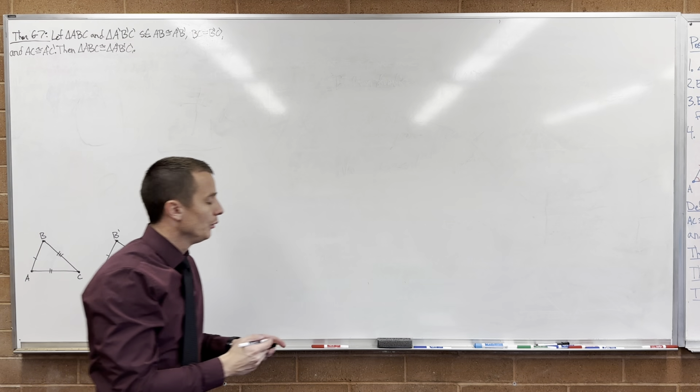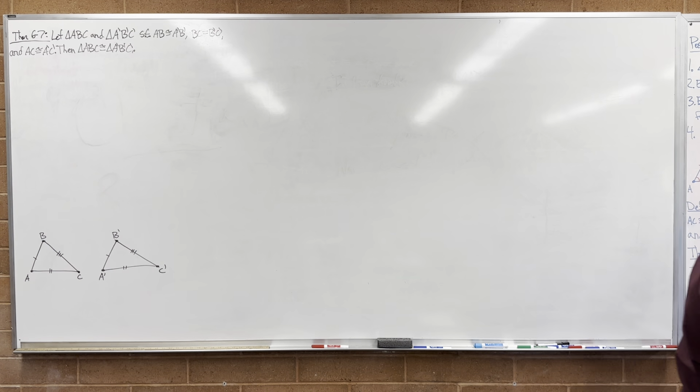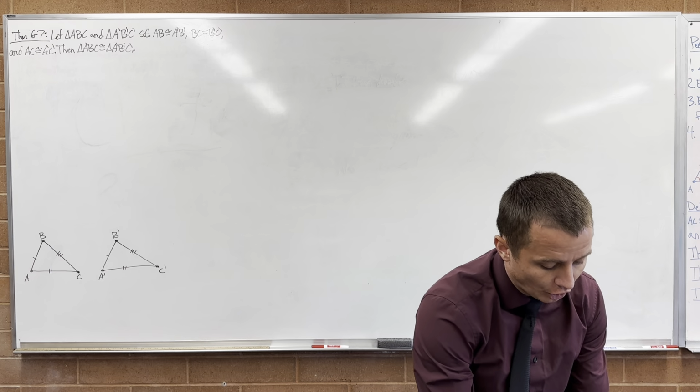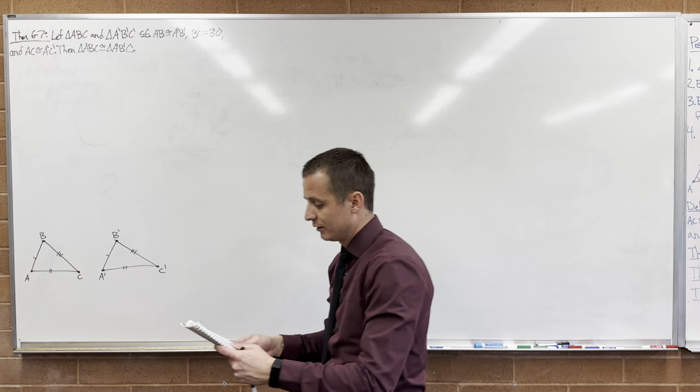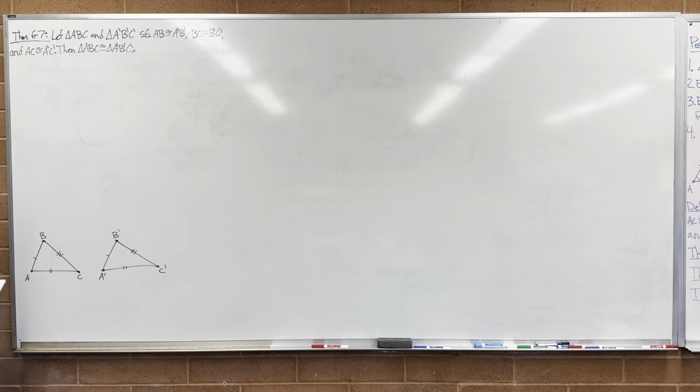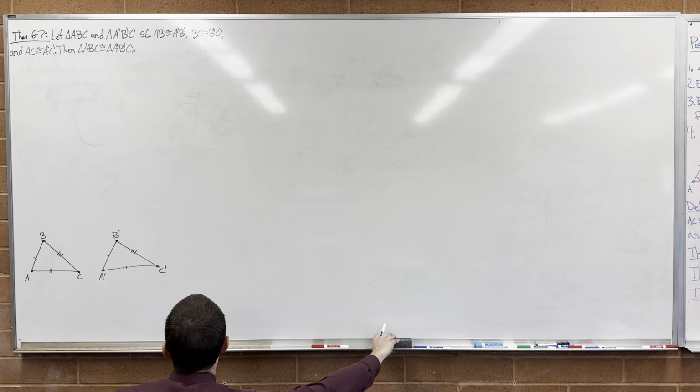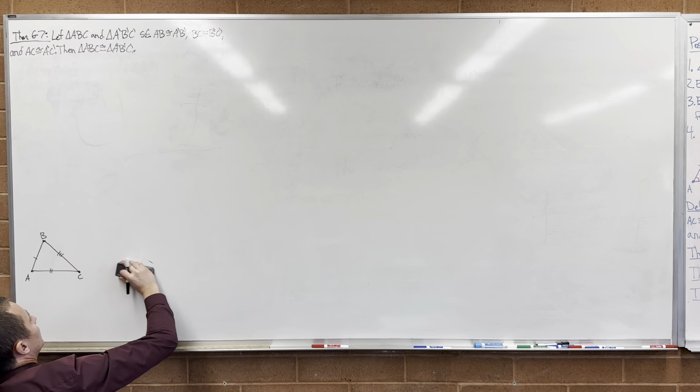Okay, so what is going to be the hard part of this proof? What do we have to do? We have to prove an angle is congruent. All we need to do is then show that one of the angles are congruent. And from there on out, we're good. Hopefully I left myself enough space to draw out this picture. I may need to draw my prime one a little bit better.